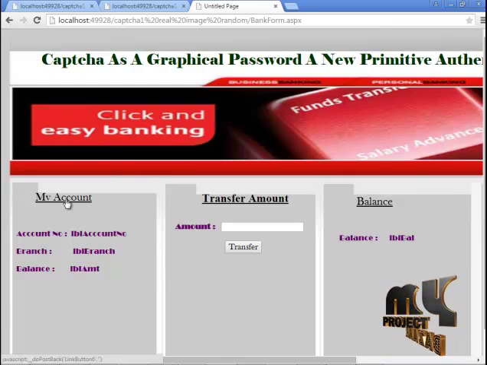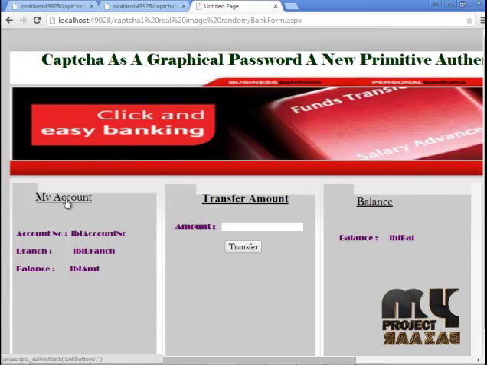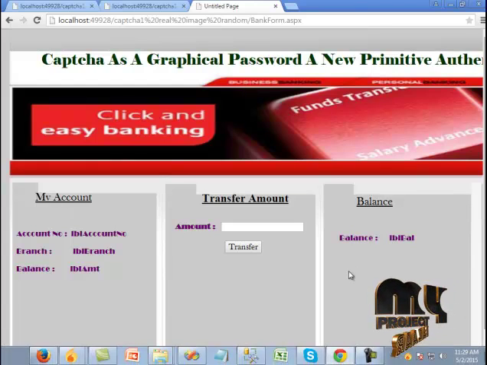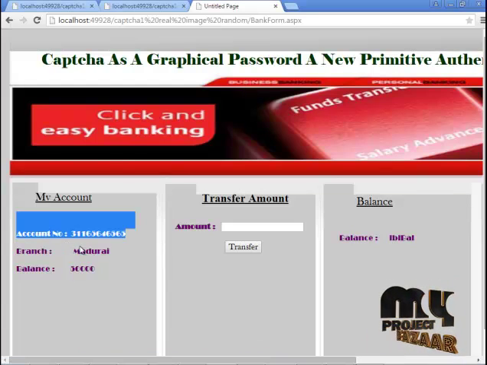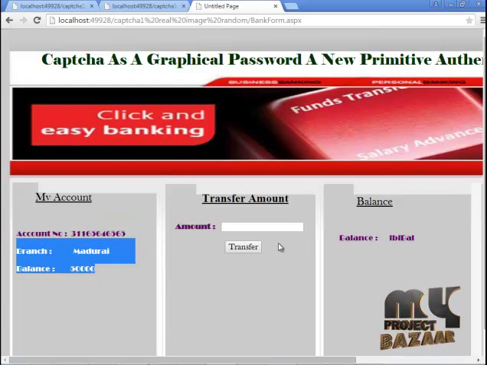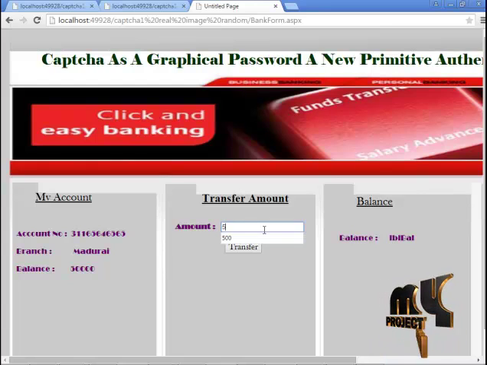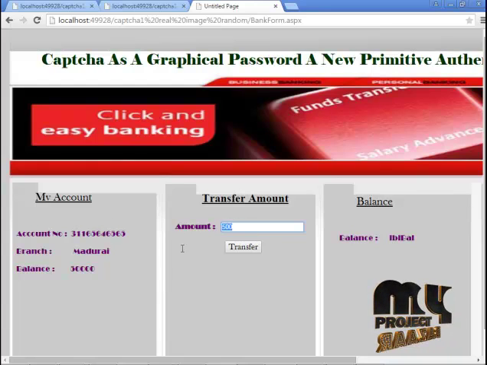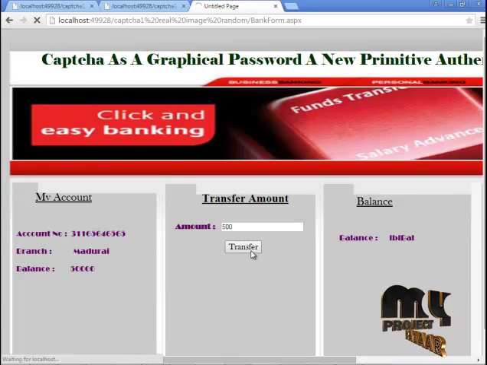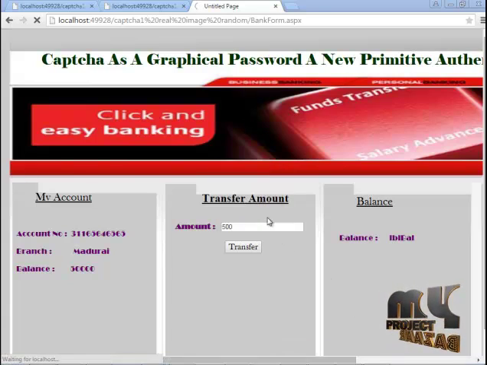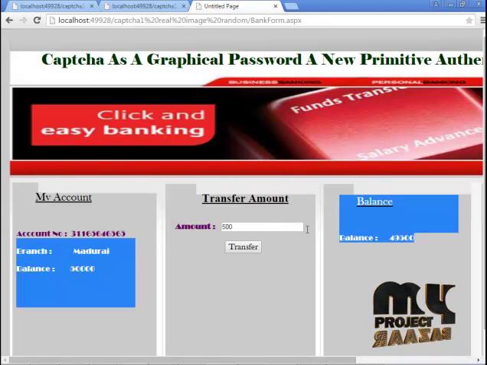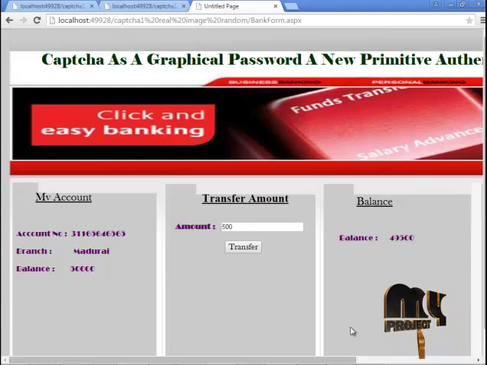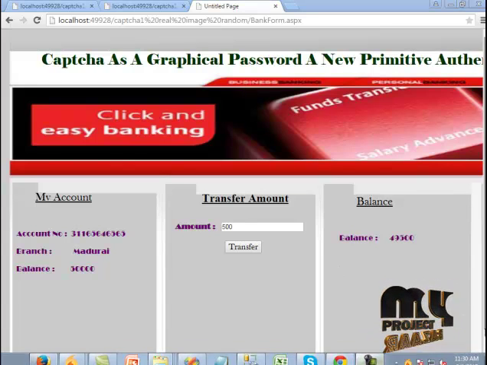To know your account balance, go to My Account. You can view your account number, branch and the balance. Enter the amount you want to transfer. I am typing 500 to transfer. Go to the transfer button. Your amount has been successfully transferred. In balance, you can view your balance amount in your card. Thank you.